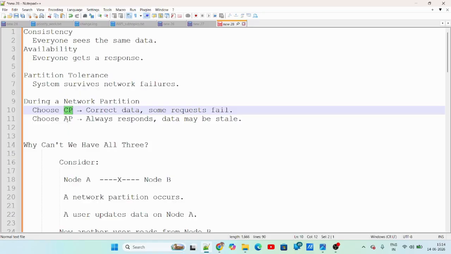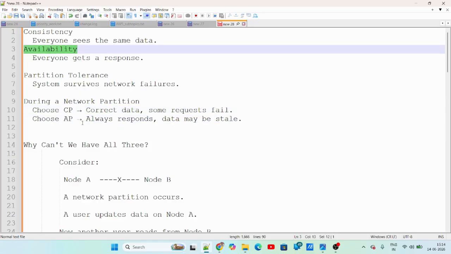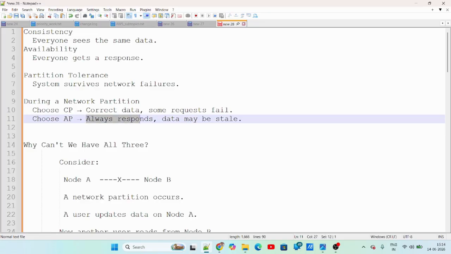Now if we go to AP, I want my system to be highly available, always available. In that case, I'll have to forego consistency. Why? Because I'll have to respond, but node A and node B are disconnected because of the network partition. So there is a case where data may be stale. Take an example: node A and node B, and a network partition occurs.